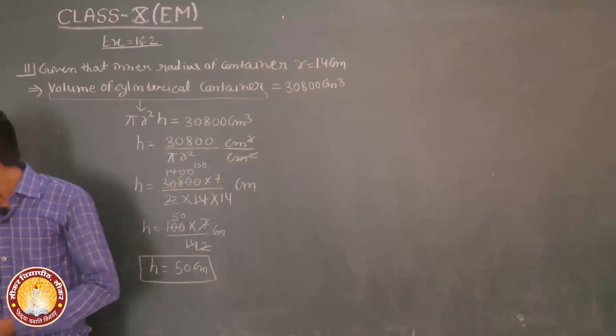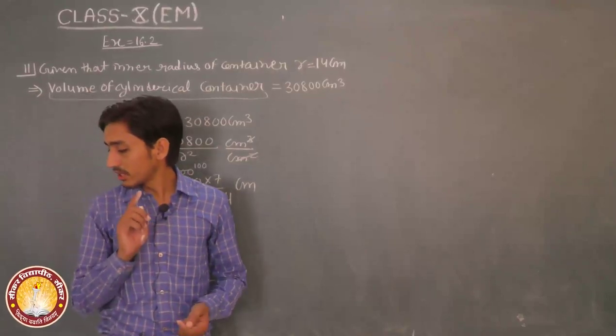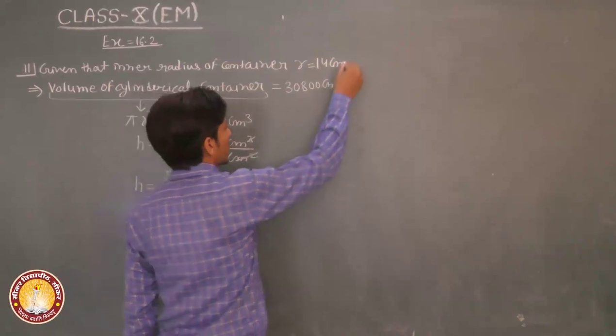And in this question, we have to find the inner curved surface area of the container.